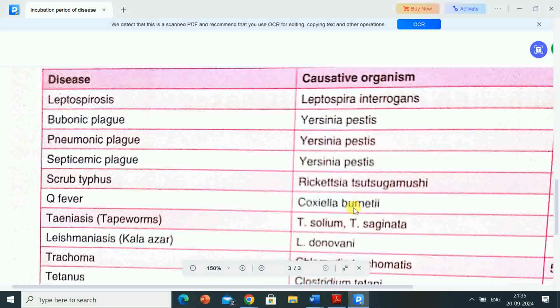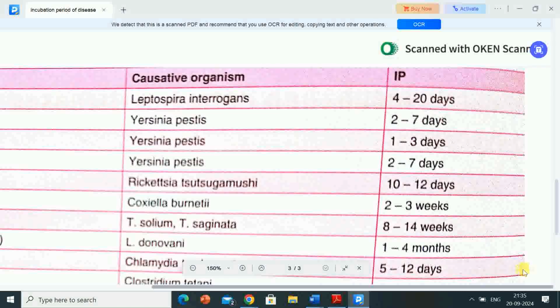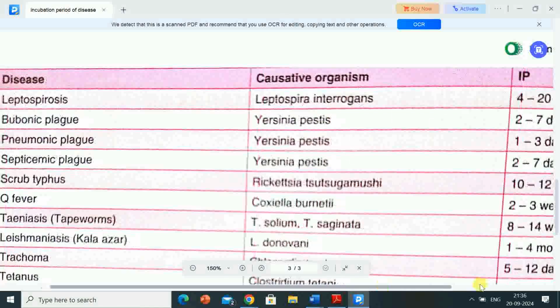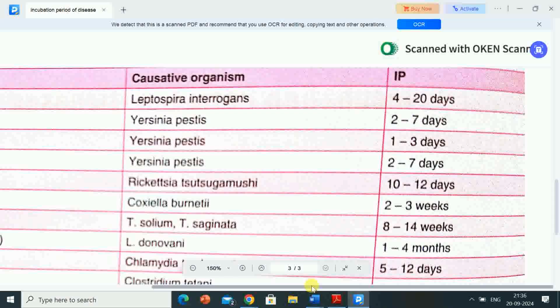Next name of the disease is leptospirosis. Causative organism is Leptospira interrogans. Incubation period is 4 to 20 days. Next name of the disease is bubonic plague. Causative organism is Yersinia pestis. Incubation period is 2 to 7 days.